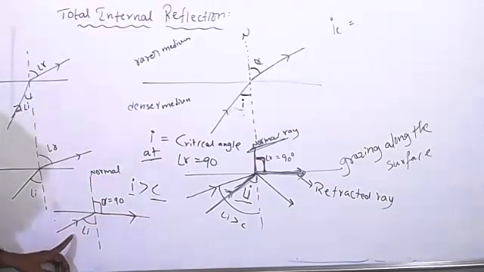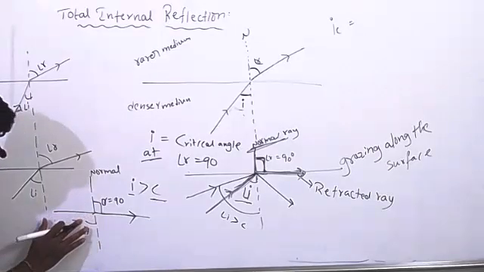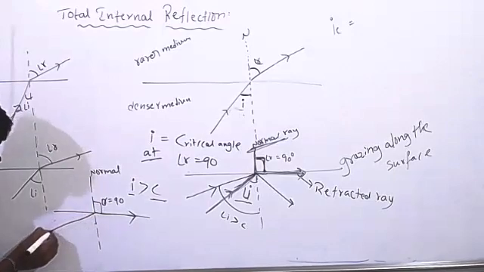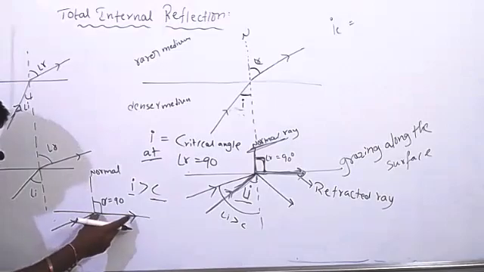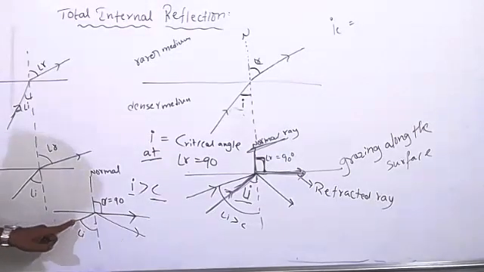This is called critical angle. Did you understand this step? Yes, sir. Now what happened? Again, I'm increasing the angle of incidence a little bit. I will make the angle of incidence like this now. I increase it again, so this refracted ray will go greater than 90 degrees, so it comes back to this medium. So it is called reflection.